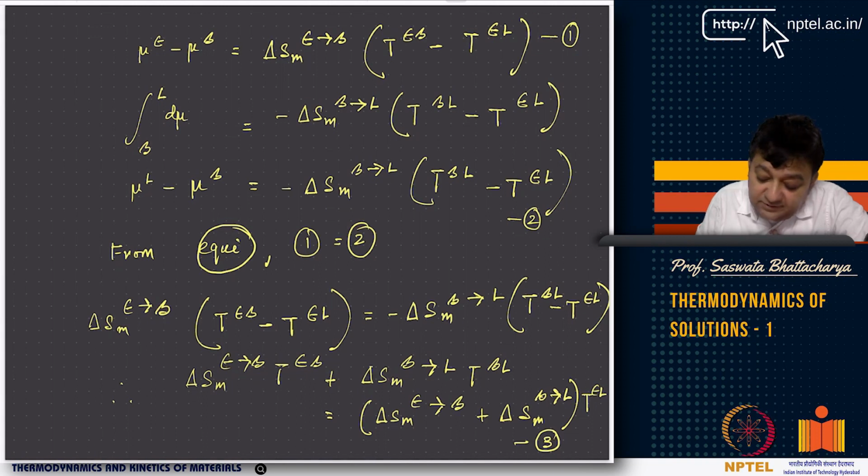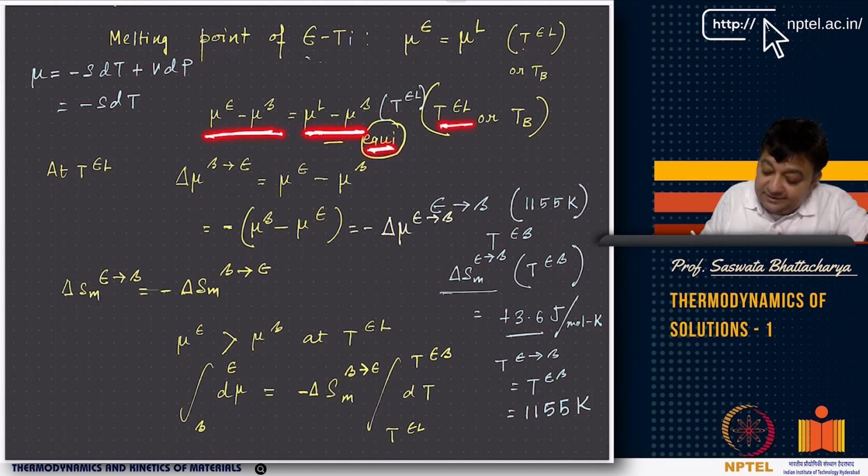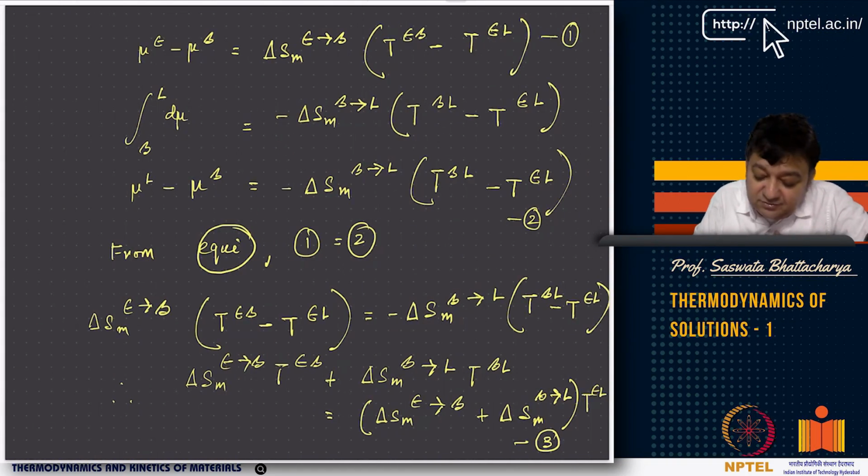So equation number 2. Now this one I have labeled as equi. So equi tells you mu epsilon minus mu beta is equal to mu L minus mu beta at T epsilon liquid, right? So we are saying that 1 and 2 are equal, because we are looking at the changes from the same reference state, which is T epsilon liquid, which we do not know. If I equate them, I get the relation delta Sm epsilon to beta times (T epsilon beta minus T epsilon liquid) equals minus delta Sm beta to liquid times (T beta liquid minus T epsilon liquid). Now if I arrange it a little bit, I get this.